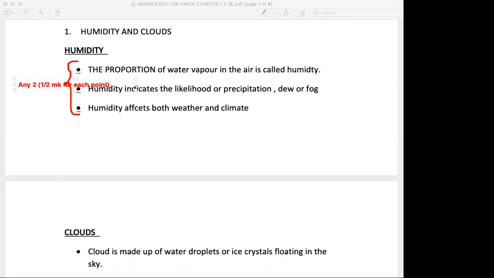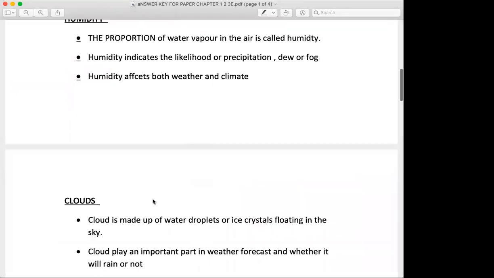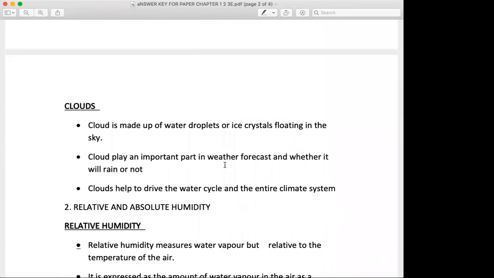Going ahead students, the next one over here is the clouds. Humidity and cloud was a question. So we saw humidity. Now let's see cloud. Cloud is made up of water droplets or ice crystals floating in the sky. Cloud plays an important part in the weather forecast and whether it will rain or not. Clouds help to drive the water cycle and the entire climate system.